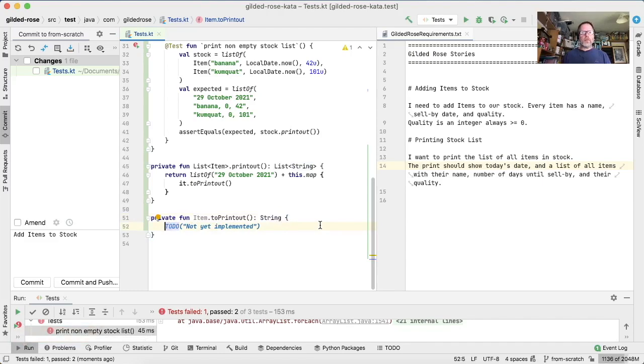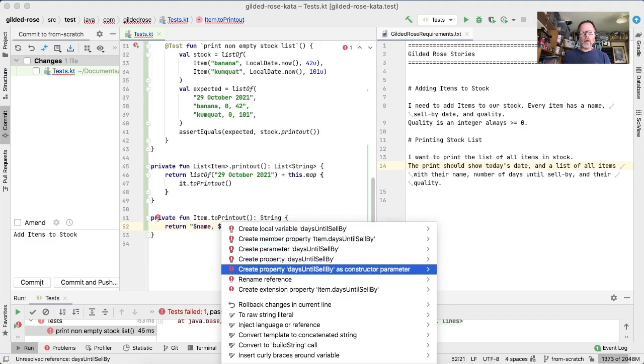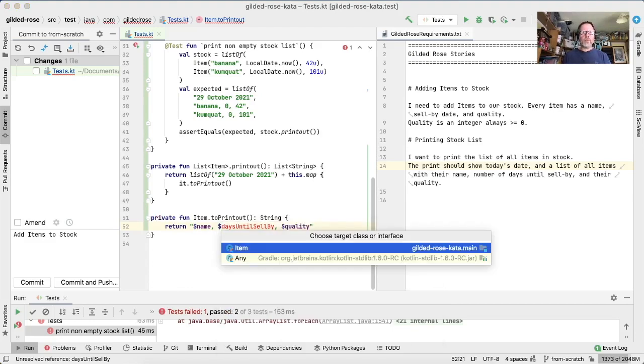What should an item look like when we print it out? Well, we would return its name, so that's $name, the comma, number of days till sell by. Well, we don't know what that is, so I'm just going to say if we had a property which was days until sell by, we could put it in there, and the quality, and we do have that here. Now we need to get that compiling, and again we can create a member property here, or we can create an extension property, item days to sell by.